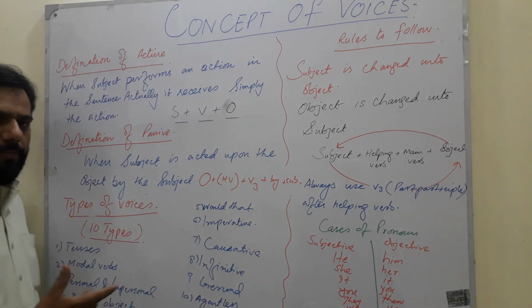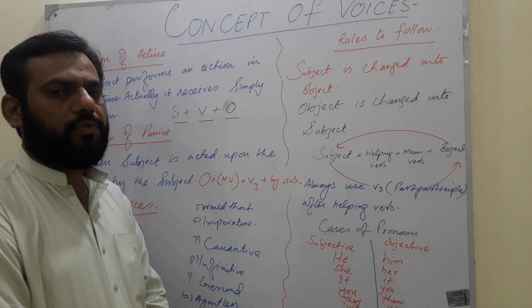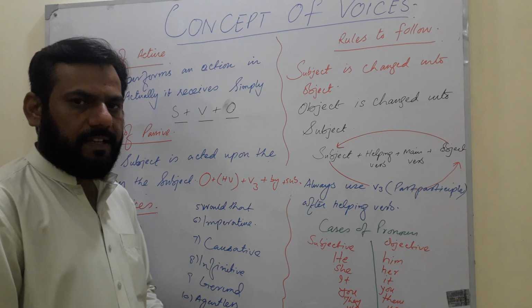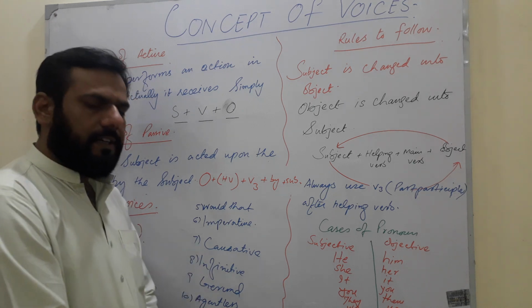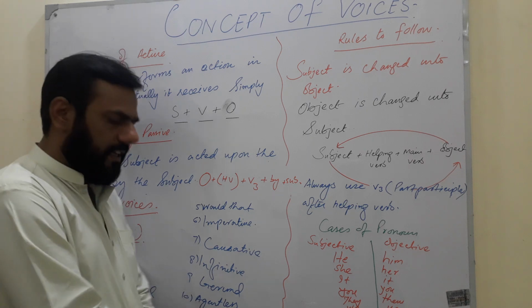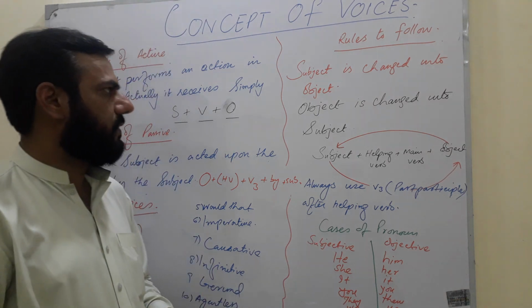Fourth, double object. Five, would that, the use of would that when you want to change an active into the passive. Six, imperative sentences. Seven, causative. Eight, infinitive. Nine, gerund. And ten, agentless passive. These are the 10 kinds of the active and passive.